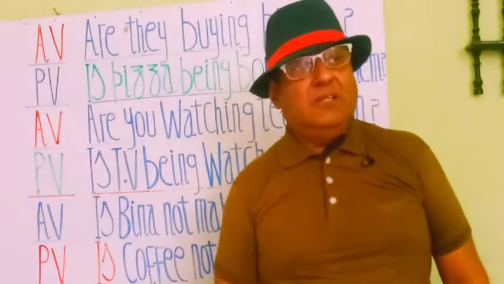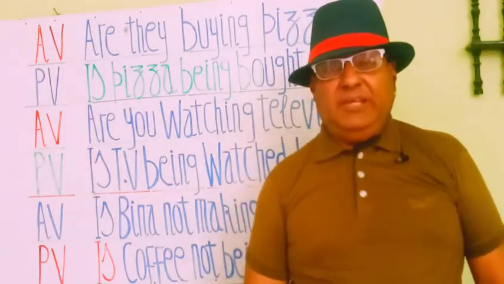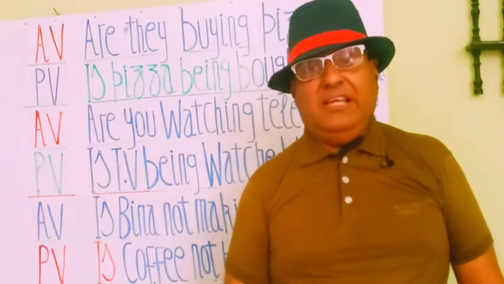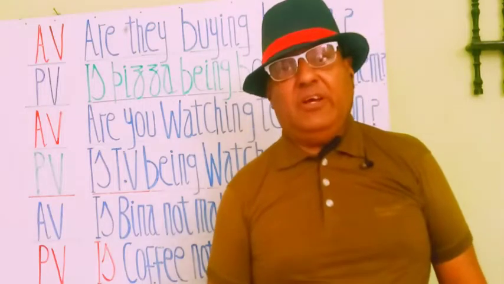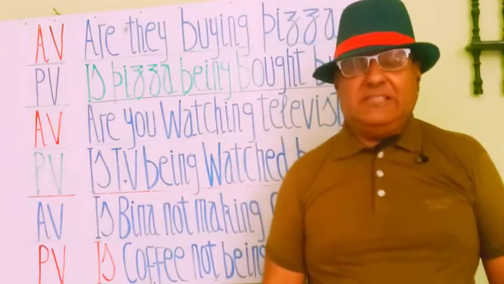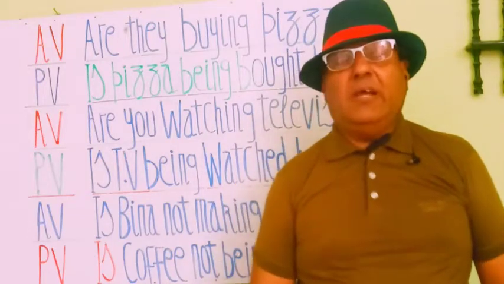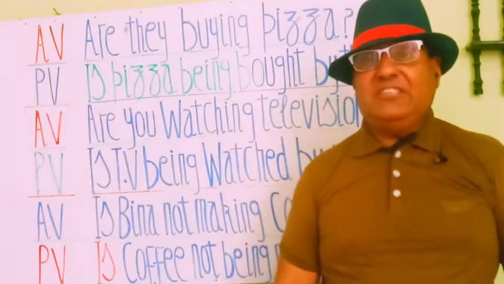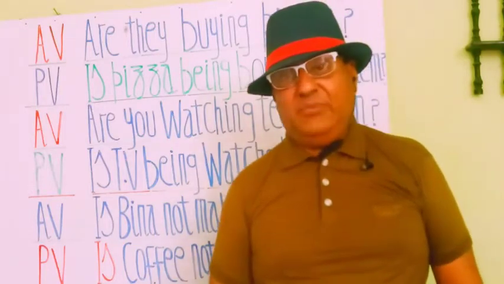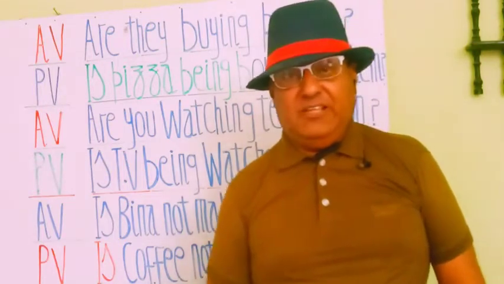Here my students, we saw the active voice statement: Is Bina making coffee? क्या बीना कॉफी बना रही है? This is a present continuous tense interrogative statement, and when we change it into passive voice, coffee will stand as a subject, because in passive, subject and object replace their positions.